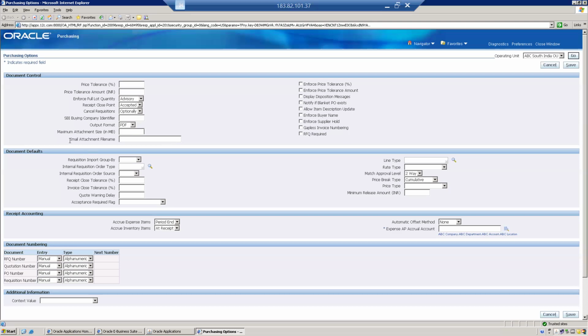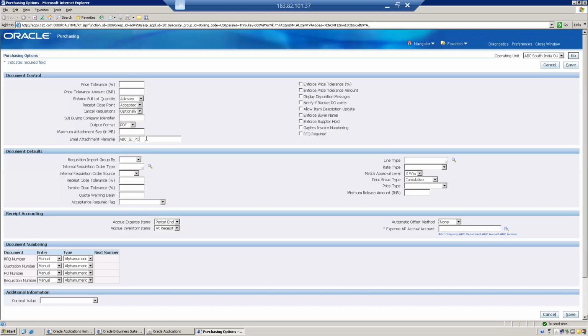And next is email attachment file name. So how do you want to save the file name? For example, this is South ABC SI PO. Okay, ABC SI PO, and you may give something like this. This is enough.